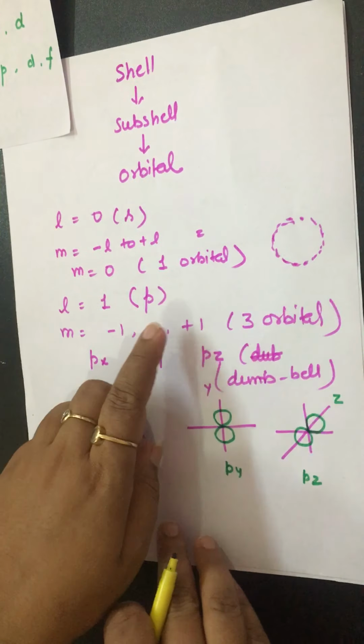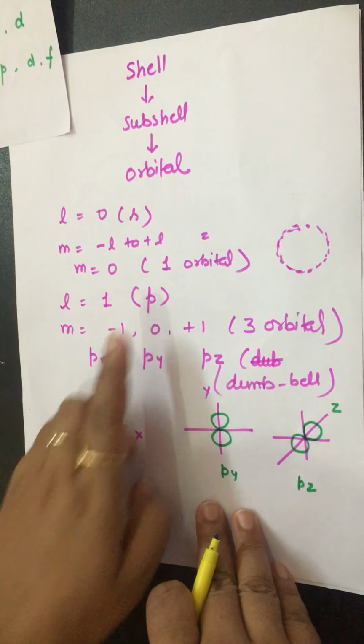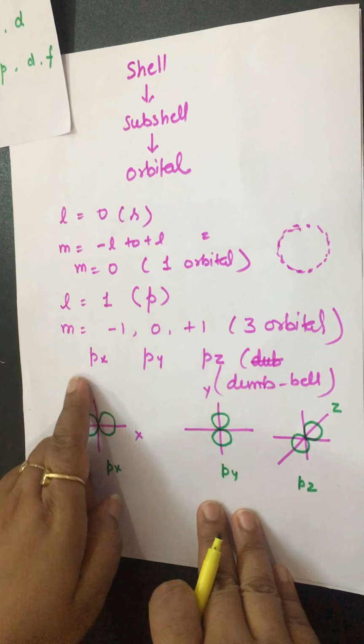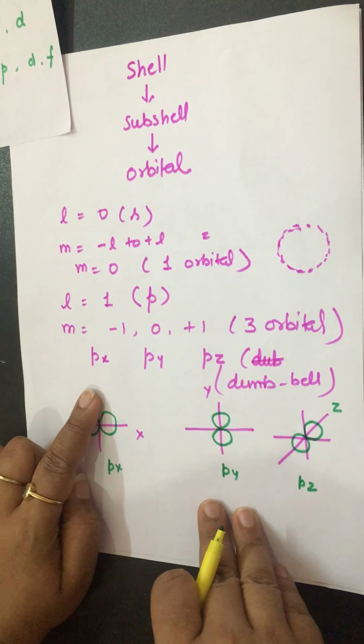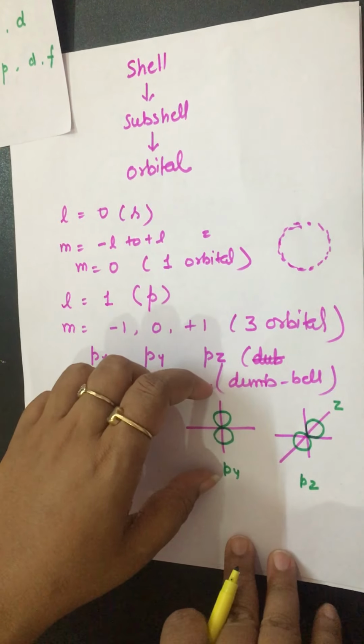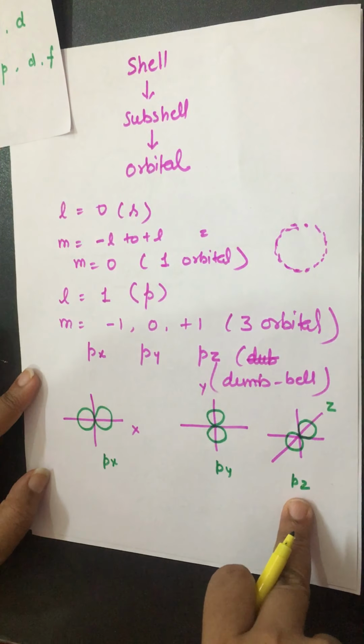It means what? If I commonly say, what is the shape of the p subshell? P subshell shape is dumbbell. But how many orbitals are there? 3 orbitals, and 3 orbitals are originated along the px, py and pz axes. That's clear? So there are 3 orbitals.